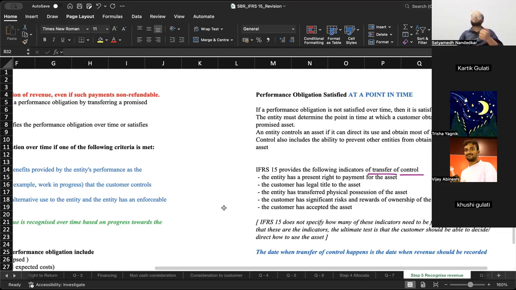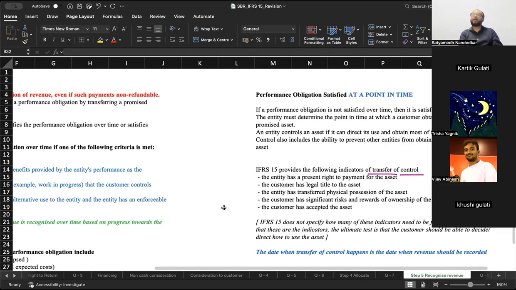Okay, and the customer has accepted the asset. Customer has accepted the asset means customer has given, he has nodded, he has given his acknowledgement, that yes, this is correct. I am checking it and I am accepting the item, which means now the control has passed on to the customer.